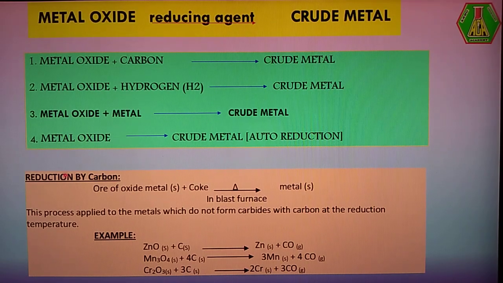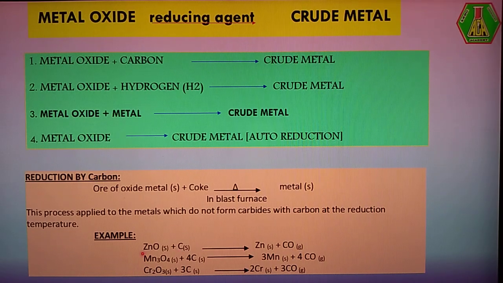Reduction by carbon method is applicable when such a metal, which does not form carbide with carbon, is there. Such metal oxides are used. For example, zinc oxide is applicable in this method. Why is zinc oxide applicable? Zinc oxide belongs to metal oxides, and it is not ready to form a carbide with carbon. So carbon acts here as a reducing agent.